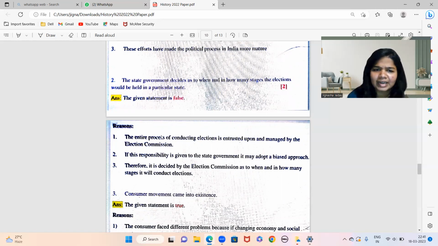ये हम लोग ने देखा है when I was teaching the chapter, election commission के हाथ में होता है कि election कब conduct करना है, कितने stages में conduct करना है. So if this responsibility is given to the state government, it may adopt a biased approach and therefore it is decided. See, मैंने board पे paper pattern के वक्त बताया था कि अगर statement false है तो don't recorrect it. अभी यहाँ पे ऐसे कुछ तो था ना, okay, don't recorrect it, just write the main answer that why is it false या वैसा कुछ.